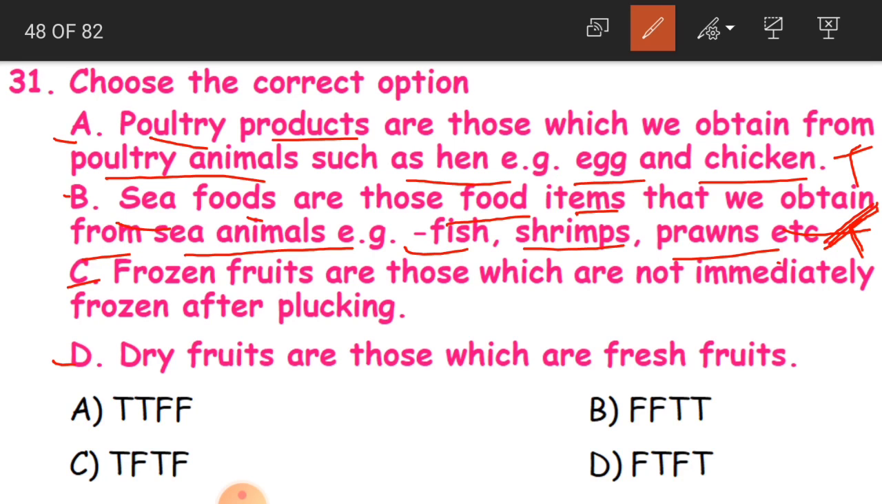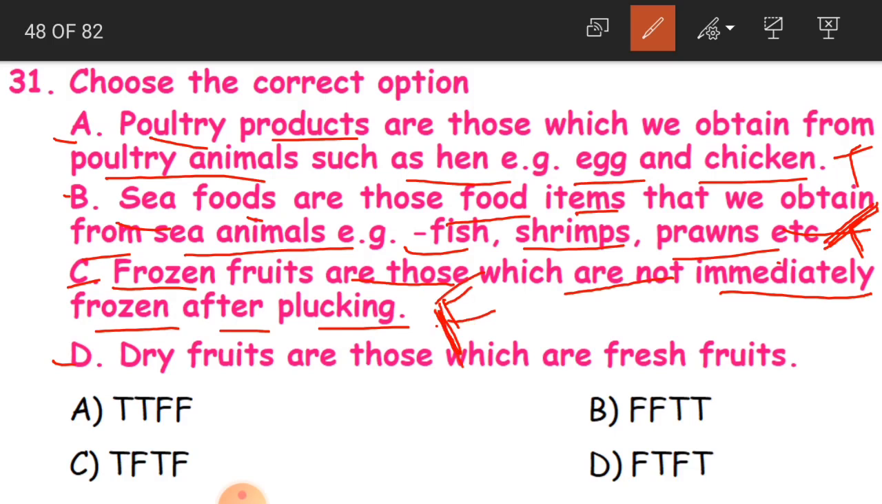And C, that is the third statement: frozen fruits are those which are not immediately frozen after plucking. We have learnt about frozen fruits, children. What are frozen fruits? After plucking, immediately we freeze those particular fruits. But here they are telling that they are not immediately frozen after plucking. So this becomes a wrong statement. That is why this is a false statement.